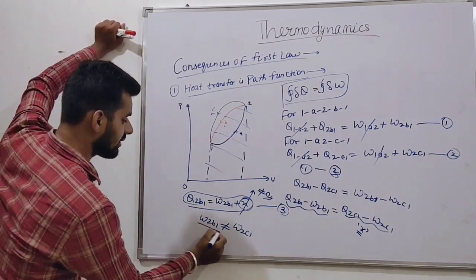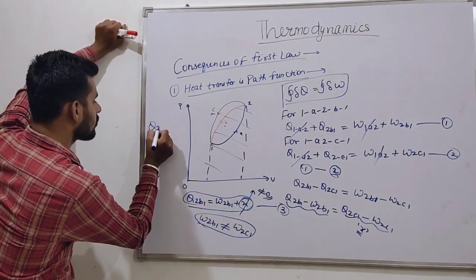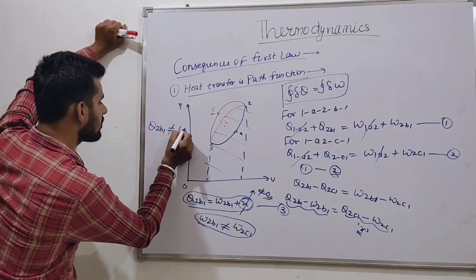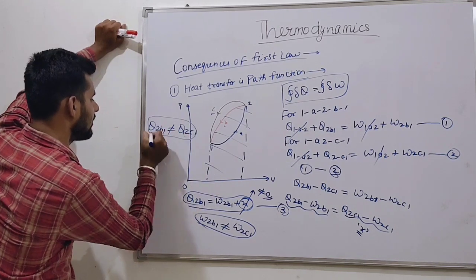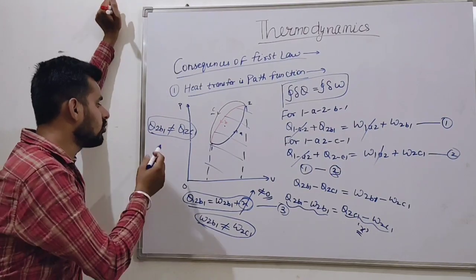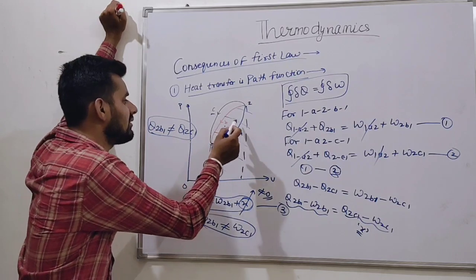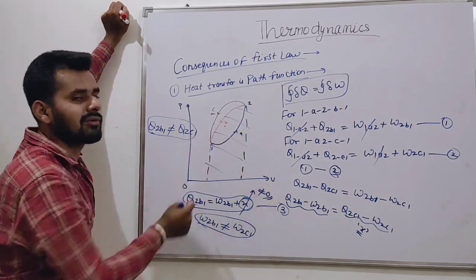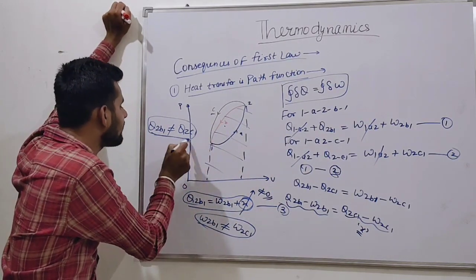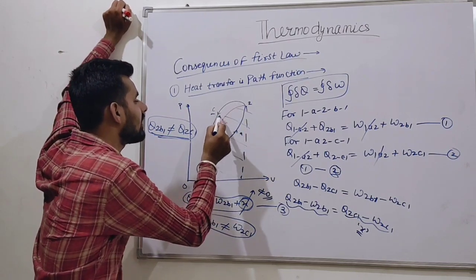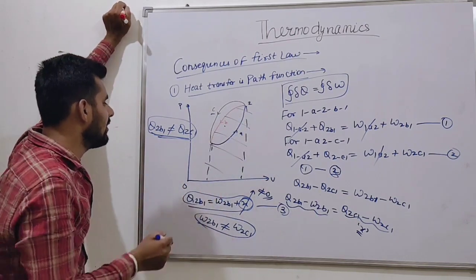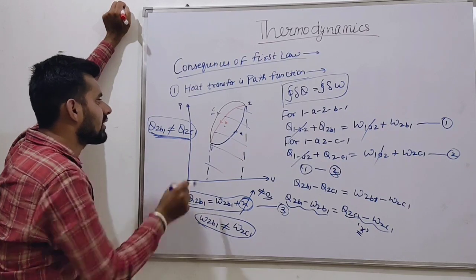It means Q2B1 is not equal to Q2C1. It means it is not a point function; it is a path function. The path followed by the process represents the net heat transfer.